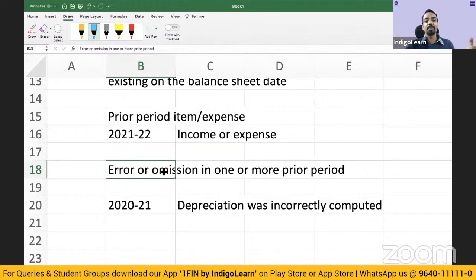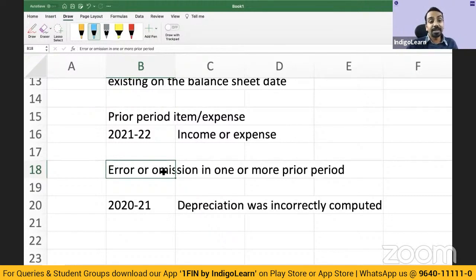So I have seen some errors like the carrying amount of assets have become negative because depreciation was continued to be charged even when the carrying amount of that asset had become zero. Because Excel, right, thousands of assets, you simply do a copy paste, there can be an error. If it is an error, then in the next period you will have to disclose it as a prior period expense. That is one thing you need to keep in mind.